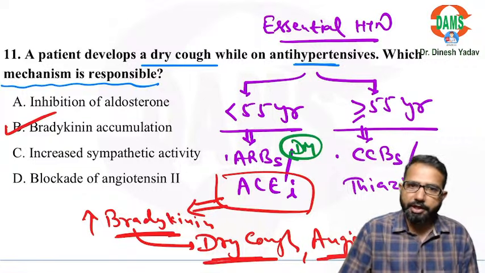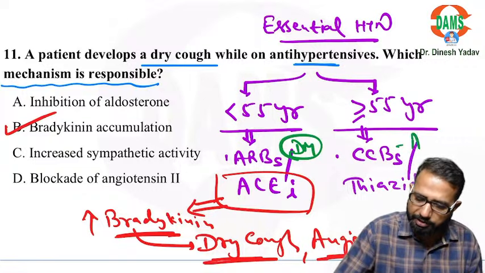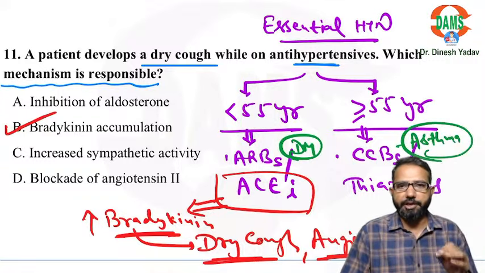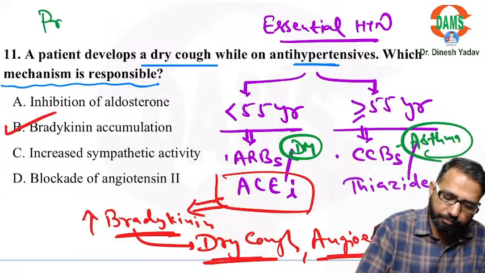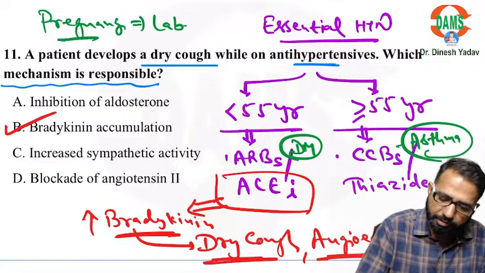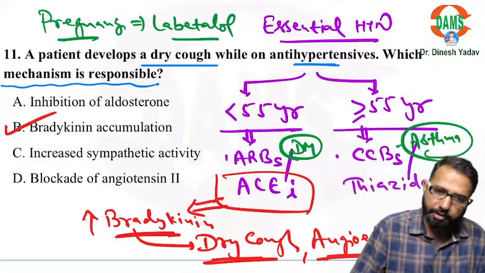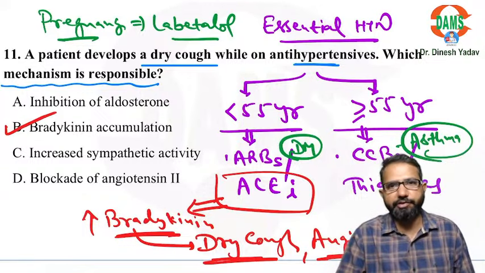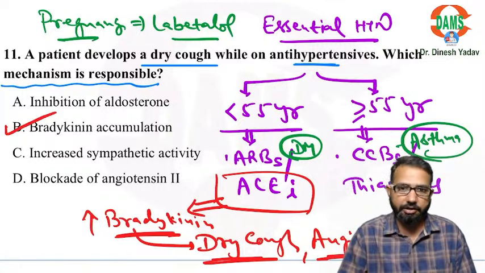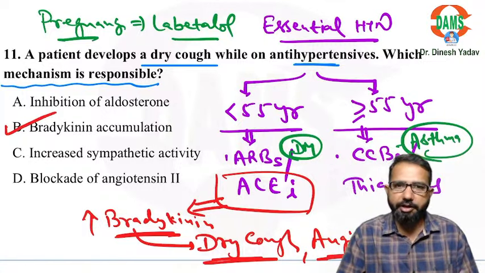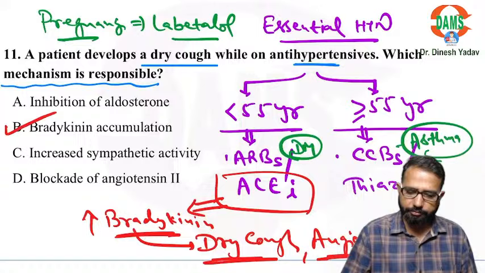If they ask you antihypertensive for asthmatic patients, then calcium channel blockers are best. Right? So diabetic patients, asthmatic patients, and in pregnancy, labetalol is the best drug. In emergency hypertension, we can use nicardipine. Remember CAR for emergency, NICAR, CAR for emergency: nicardipine or nitroprusside.